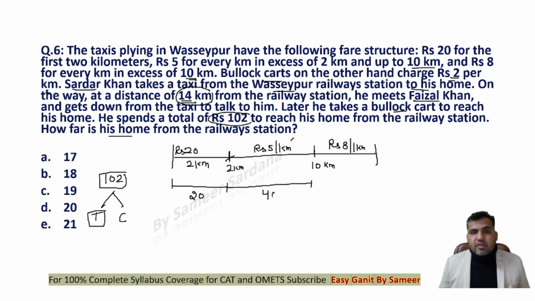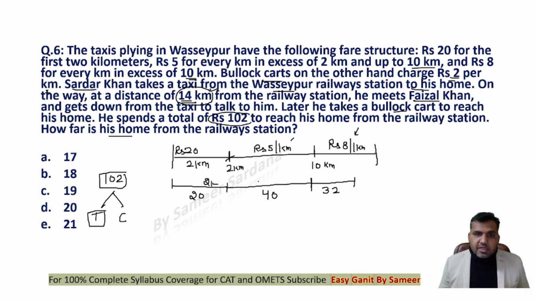That means total amount spent will be 40. And then after 10 kilometer, guys, you can see that he will be spending rupees 8 per kilometer. So he is supposed to go for 14 kilometer. He has already covered 10 kilometer. For the next 4 kilometer, he will be paying 8 rupees per kilometer. So total he will be spending 32 rupees more. 8 rupees per kilometer, so 4 more kilometer, that is 32.